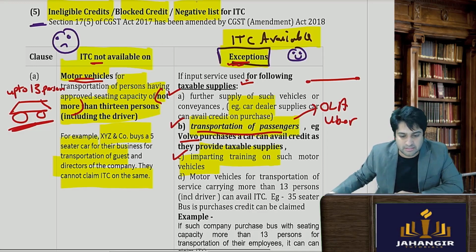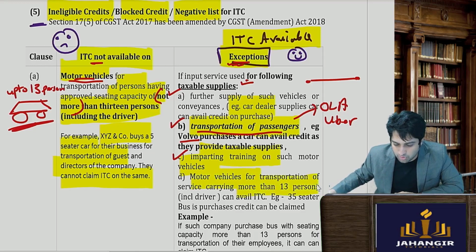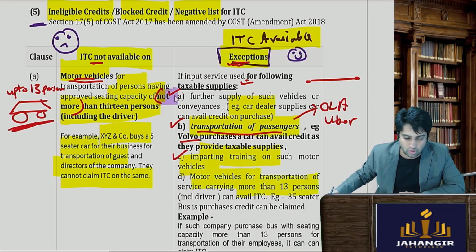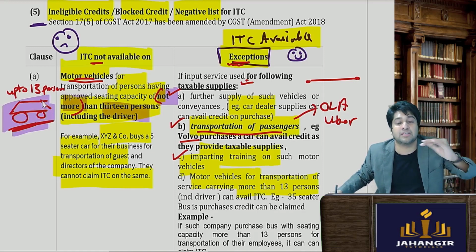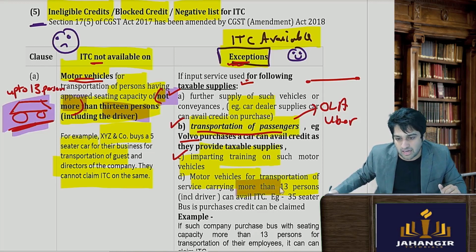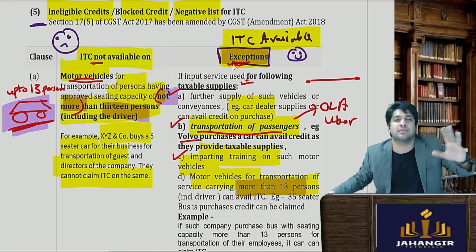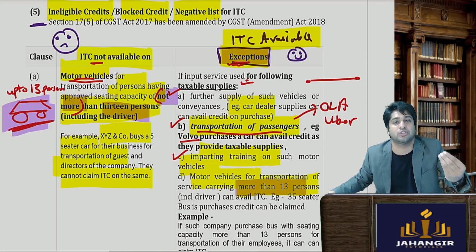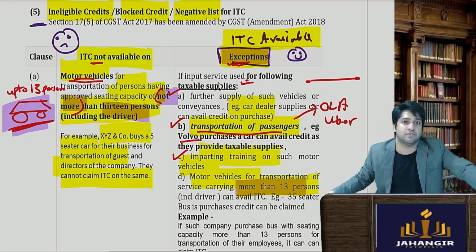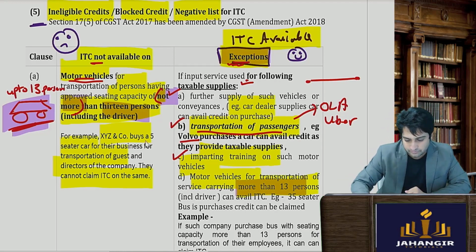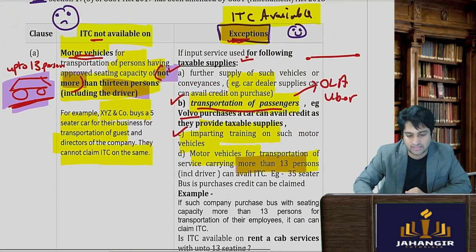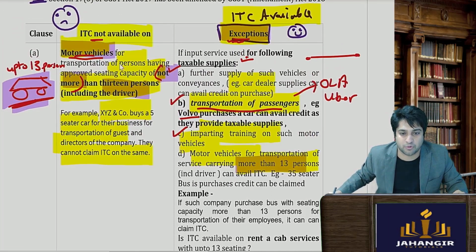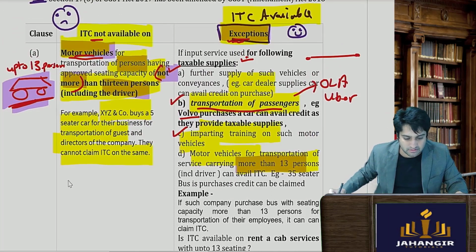Next, consider motor vehicles for transportation of more than 13 persons. Up to 13, not more than 13, is disallowed. So small cars are disallowed, but bigger ones with more than 13 are allowed ITC, because it seems this is not for personal use. It must be used for transportation of employees, pick and drop services. And one important thing: if you look at what is in the negative list with respect to motor vehicles, it is transportation of persons. That means motor vehicles for transportation of goods.